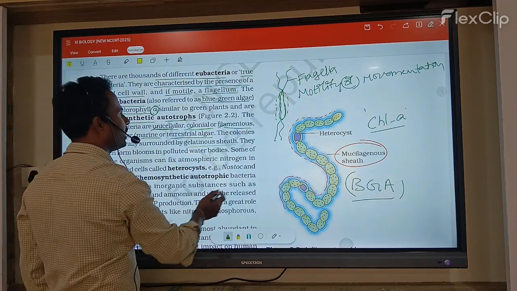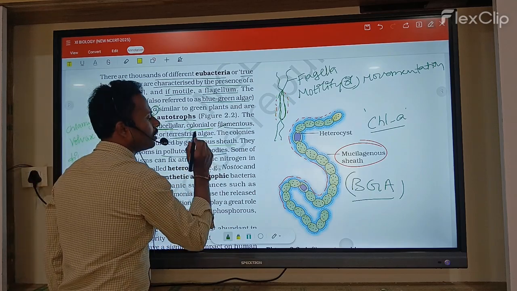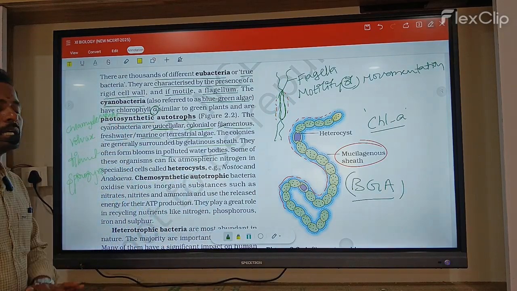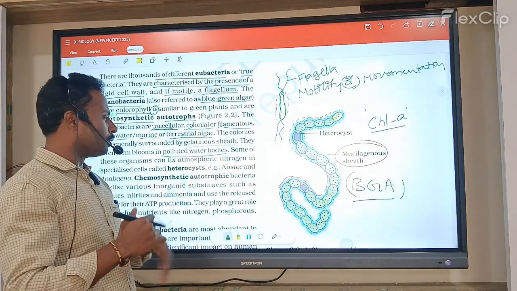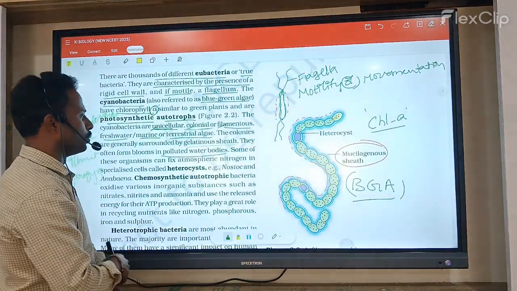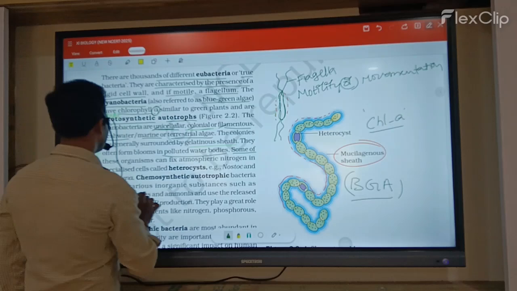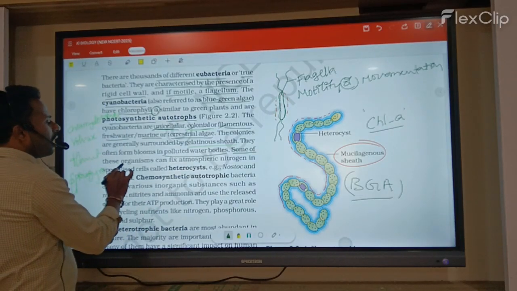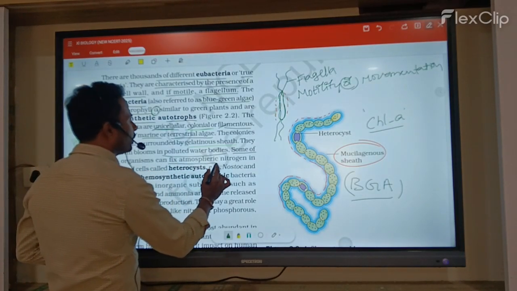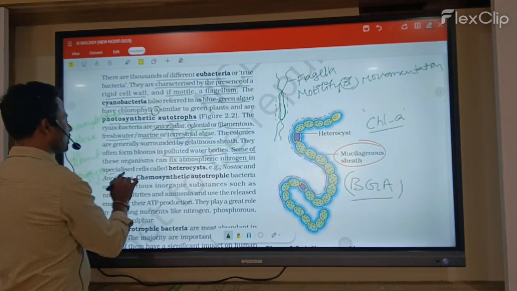Later, the gelatinous sheath helps form algal blooms.